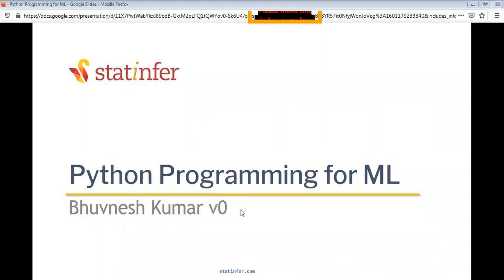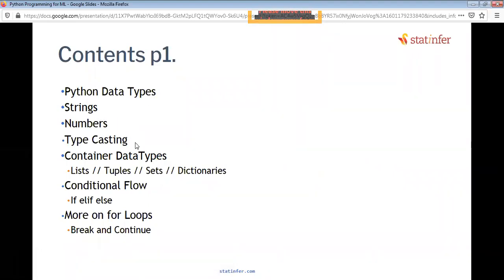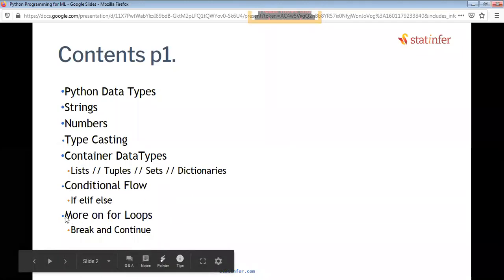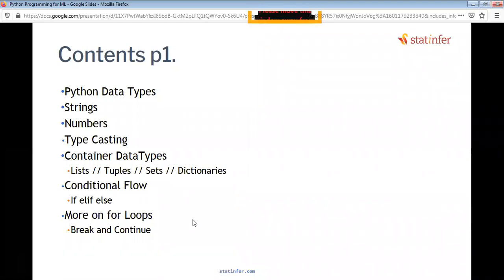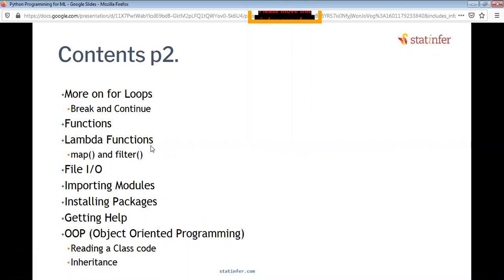The things that we covered so far were Python's data types. We covered strings, numbers, and then typecasting. We saw the container data types: list, tuple, sets, and dictionaries. And then we saw the conditional flow. Today, we are going to start with more on the for loop. And we can add break and continue on top of it. And then we will see how functions work. Then we are going to go into the Lambda function and its application. There are two more additional functions in Python which are used pretty heavily, which are map and filter. We're going to see that.